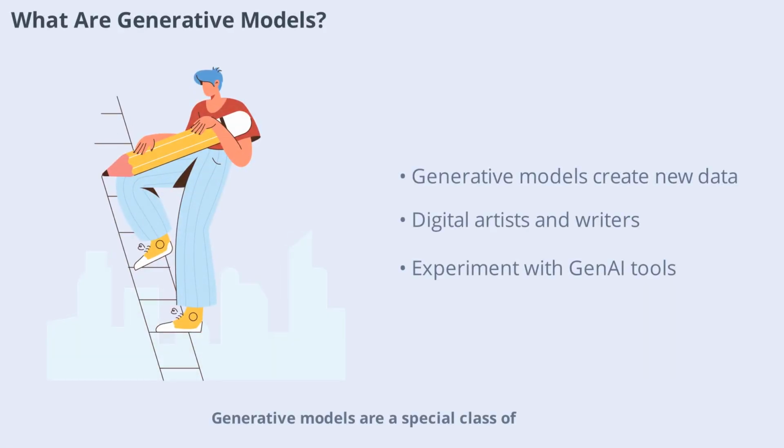Generative models are a special class of AI designed to create new data, like images, text, or music, by learning patterns from existing examples. Think of them as digital artists or writers, capable of producing original works. Popular examples include GPT for text and DALL-E for images. These models are trained on massive datasets and can generate content that's often indistinguishable from human-made creations.